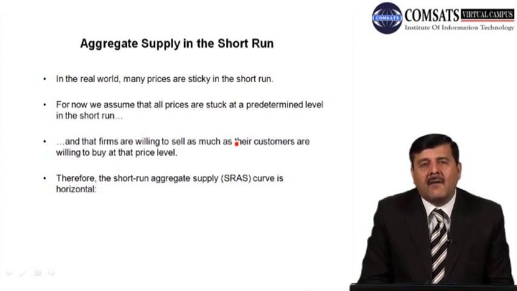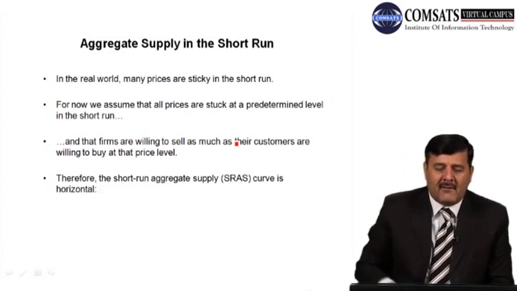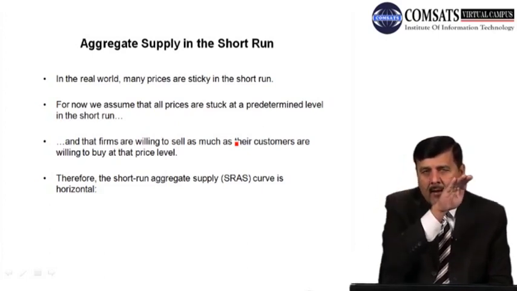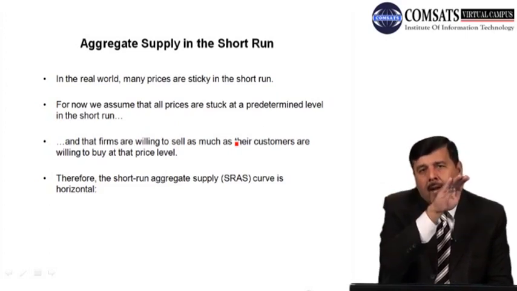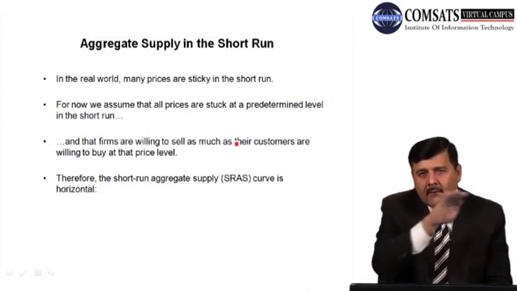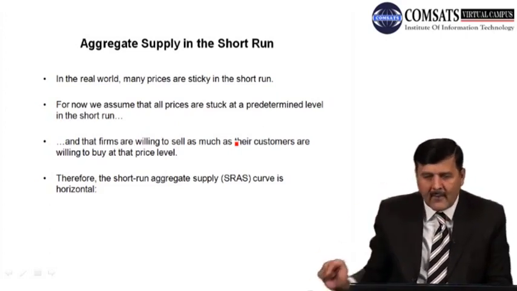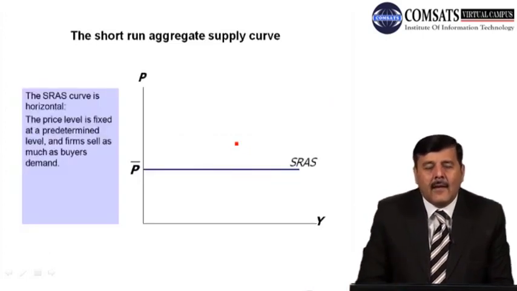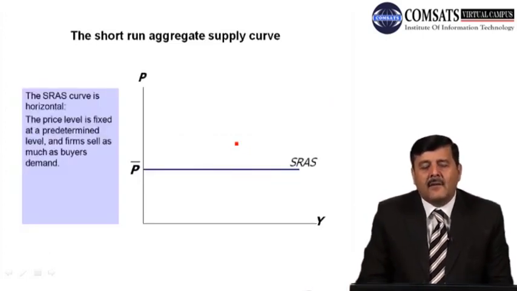Only whenever there is an economic fluctuation, this will bring a change in demand or output level in the economy, not the price level. So we can say that in the short run, the aggregate supply curve is horizontal. We can see the short run aggregate supply curve, which is horizontal, in this diagram.